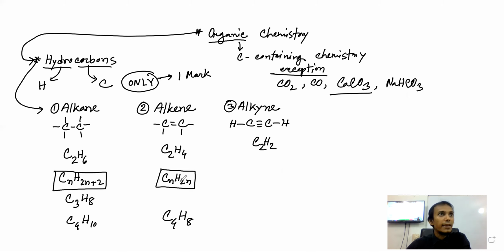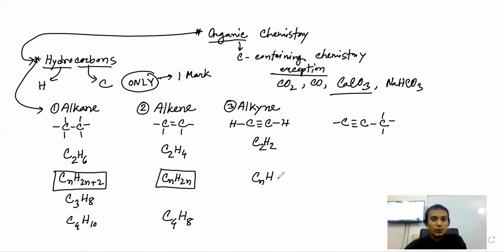CnH2n are alkenes, so C4H8 if there are 4 carbons. And what will be alkyne? If you have 3 carbons with a triple bond, 1, 2, 3 carbon, and how many hydrogens will be there? 4.